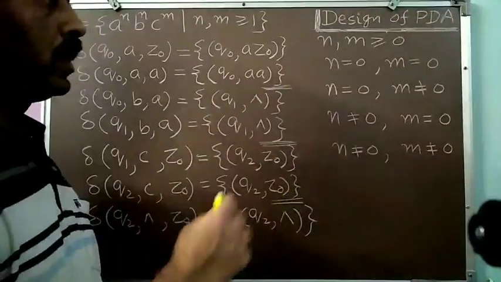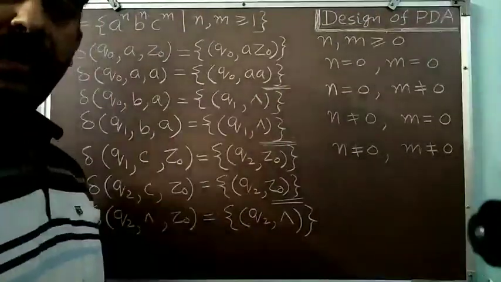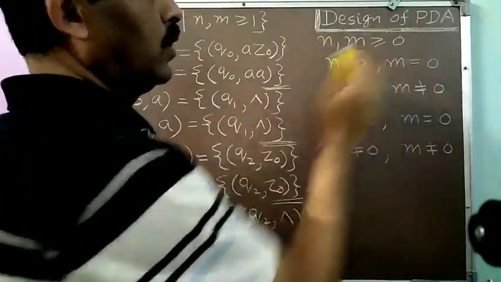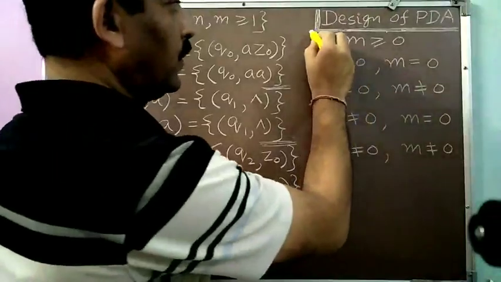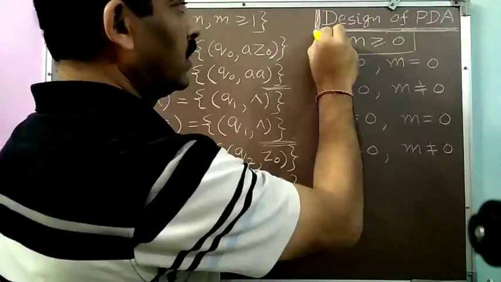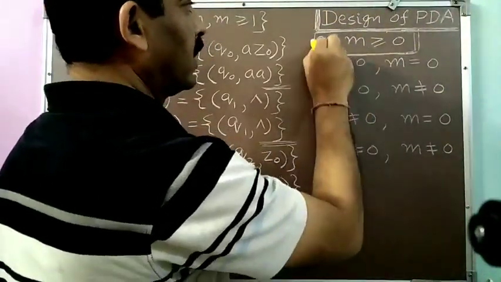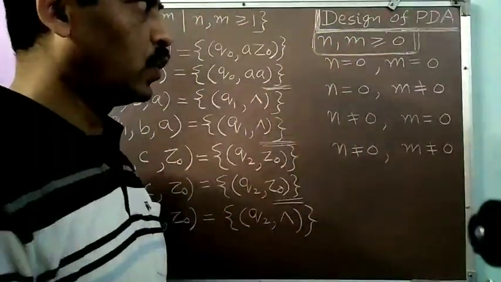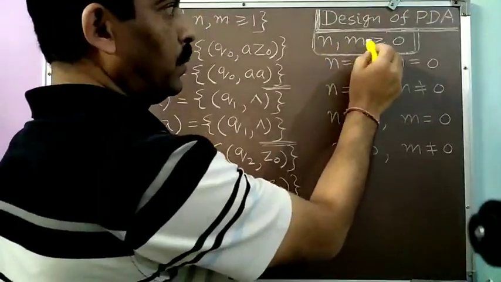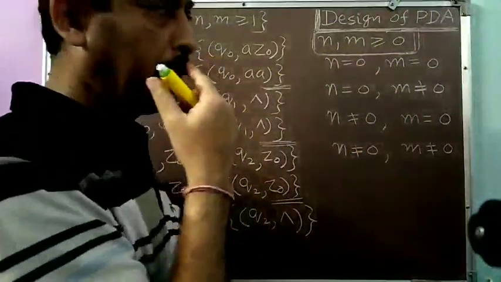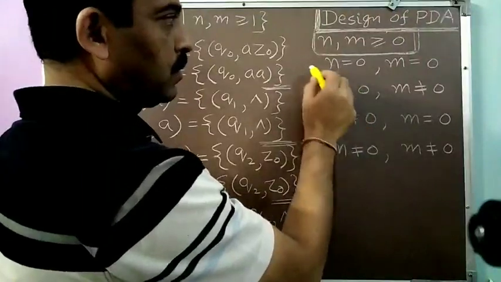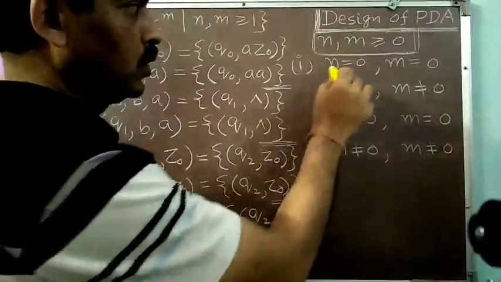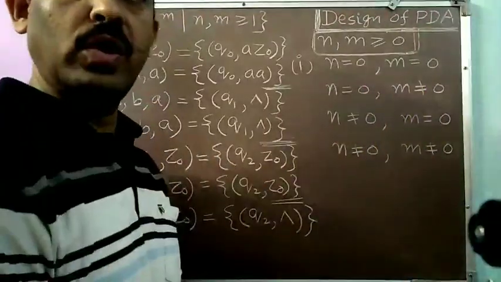Now we come to another variation, which is the most complex one. That is, we allow n, m greater than or equal to 0. If we look at this particular case, it is not a single case. It is a combination of 4 cases. Here n and m may both be greater than or equal to 0. The first case is where both n and m are 0.